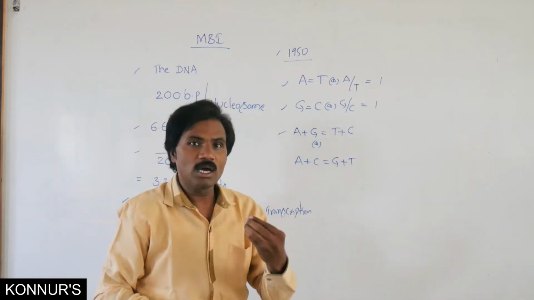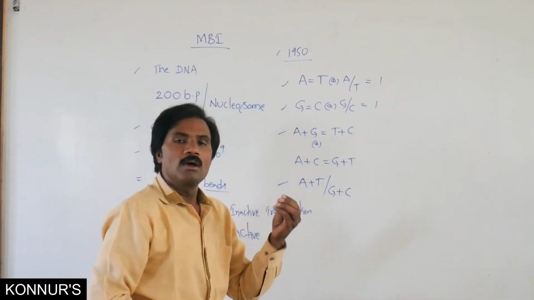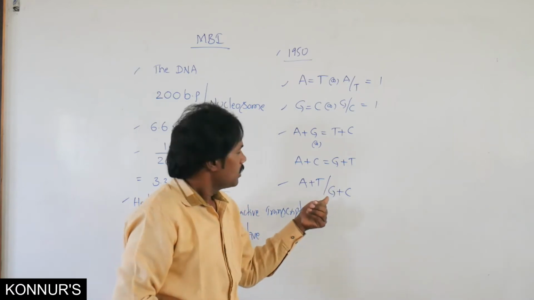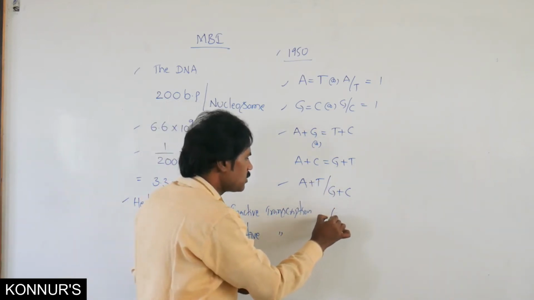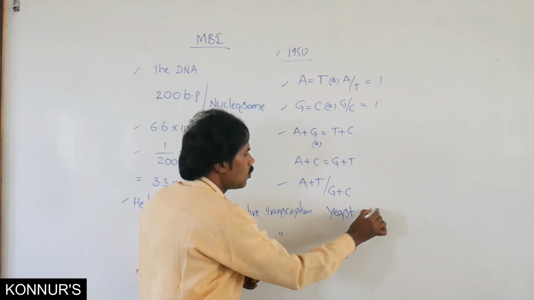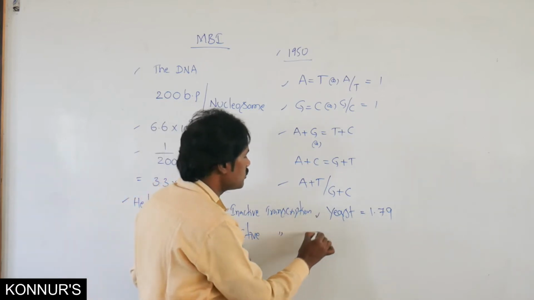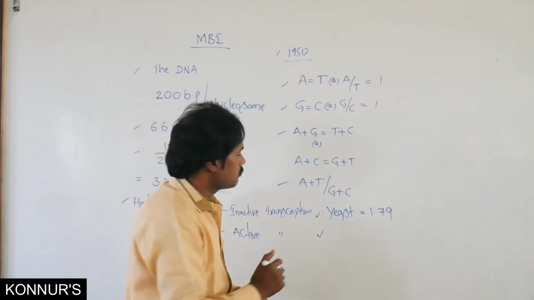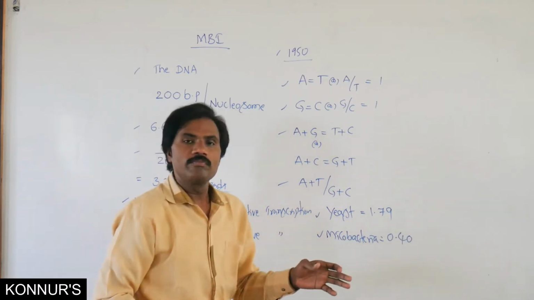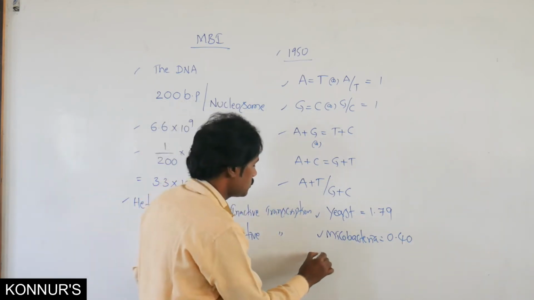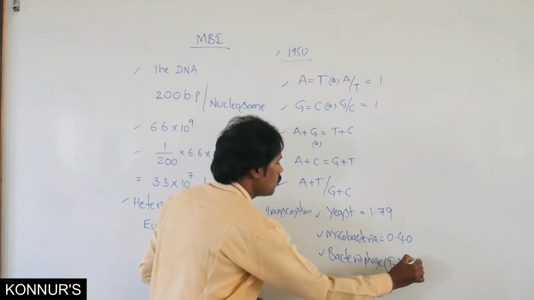Where it is unequally present, A plus T by G plus C may not be equivalent to 1. For example, in yeast the value is 1.79, in mycobacterium it is 0.40, and in bacteriophage T2 it is 1.86.